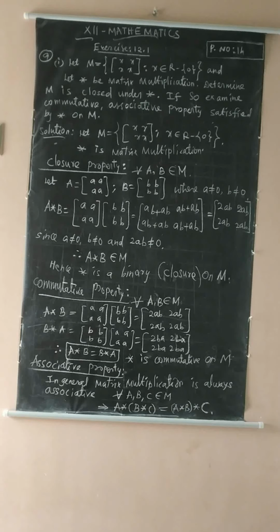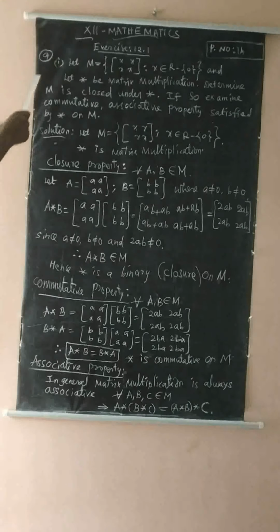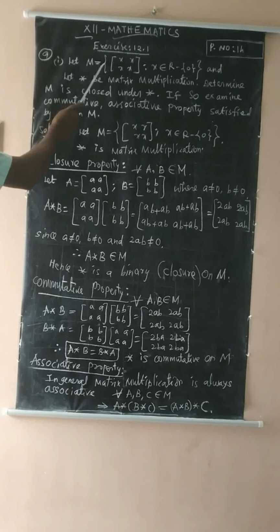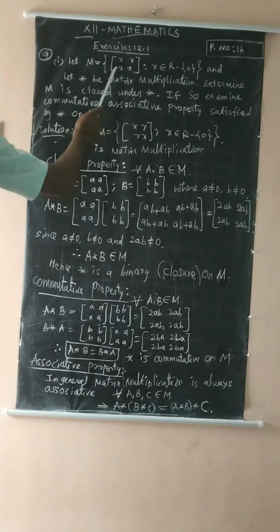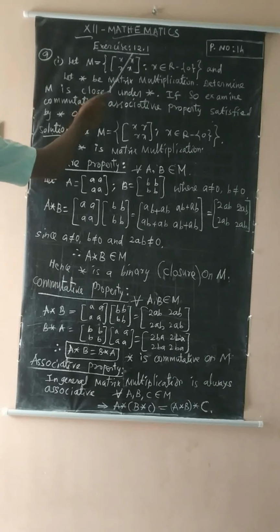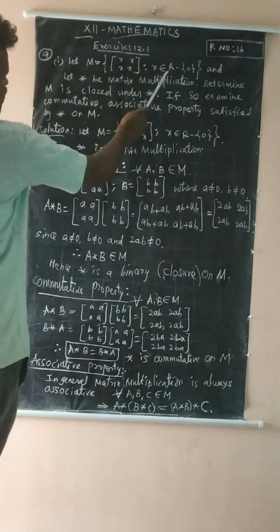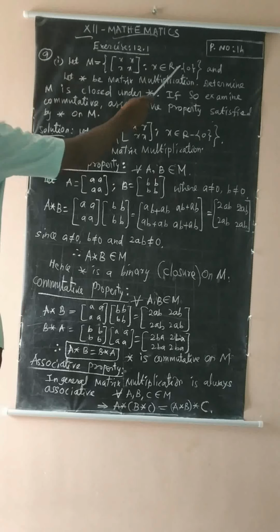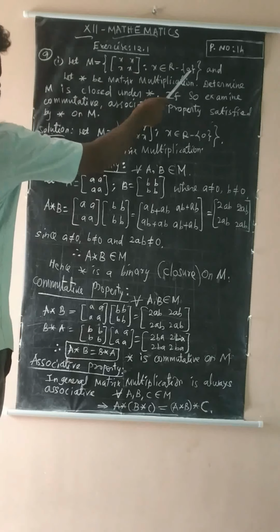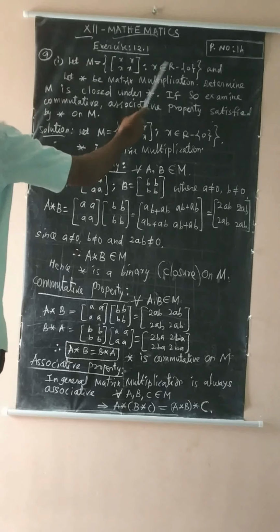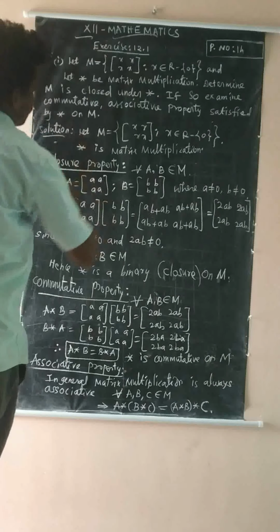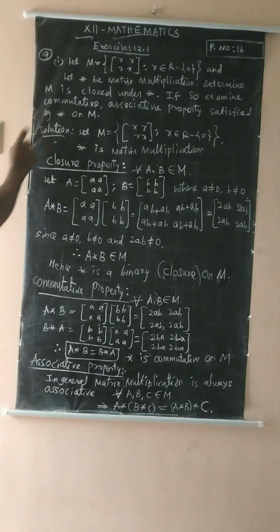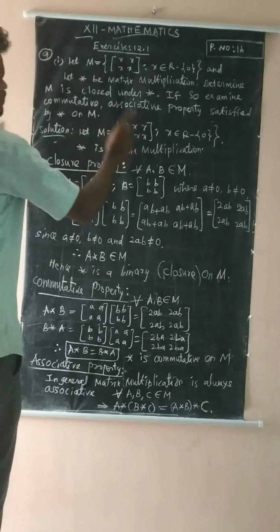Now see exercise 12.1, ninth question, first subdivision. Let M be the set of 2 by 2 matrices x such that x belongs to R minus the set {0}. That means the set of all real numbers except 0. The elements belong to the set of all real numbers except 0. And let star denote matrix multiplication. Here the denotation star is matrix multiplication.